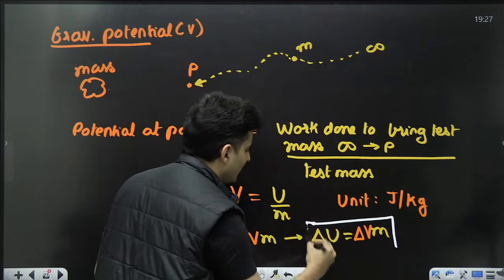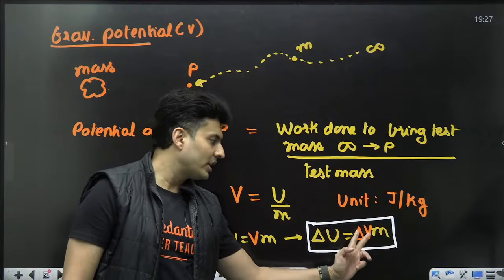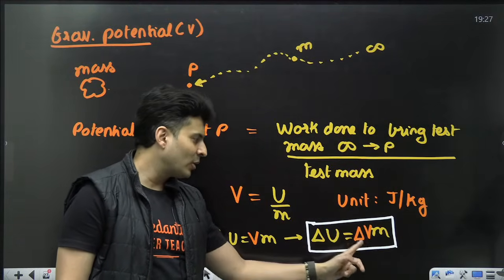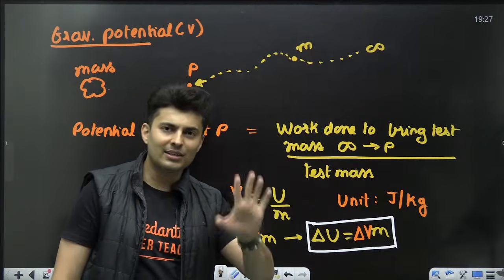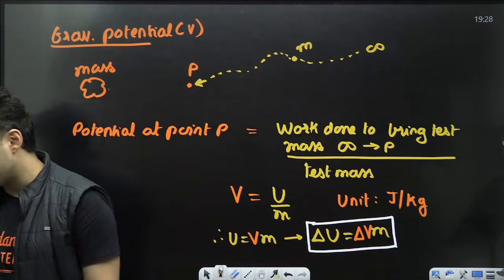You would have seen such a relation even in electricity. Change in potential energy is potential difference into charge. Here it is potential difference into mass. That's all. That's the main difference that you see if you compare it with electrostatics.